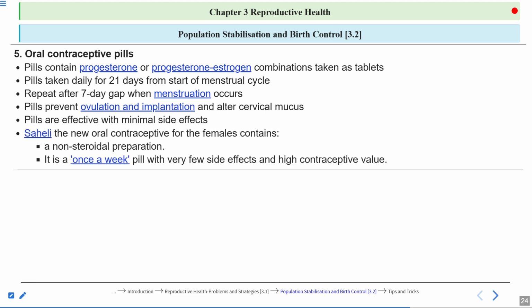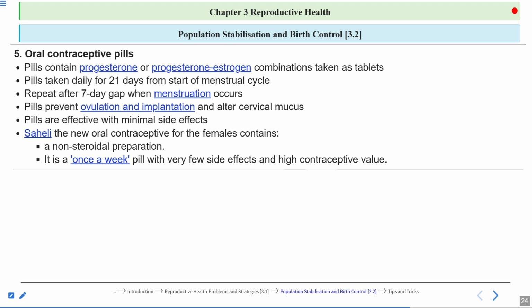SATHEE, a new contraceptive for the females, contains a non-steroidal preparation, meaning it doesn't consist of steroids. Okay, so this estrogen and progesterone, these are steroid hormones. But SATHEE is non-steroidal. That's why it is quite safe. Usually the steroids have a lot of side effects, but here it is a non-steroidal preparation. And it is a once a week pill with very few side effects and high contraceptive value.